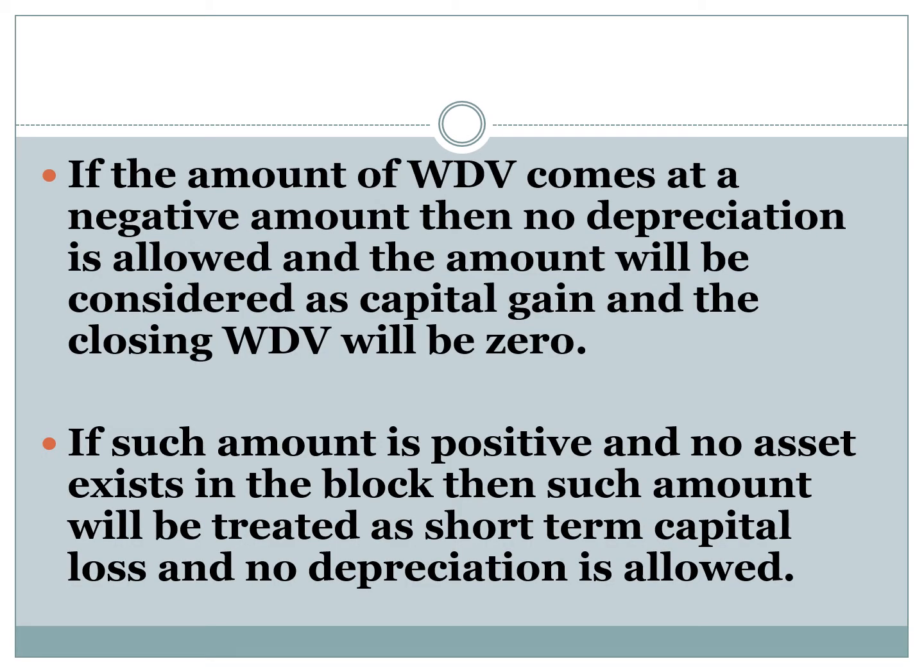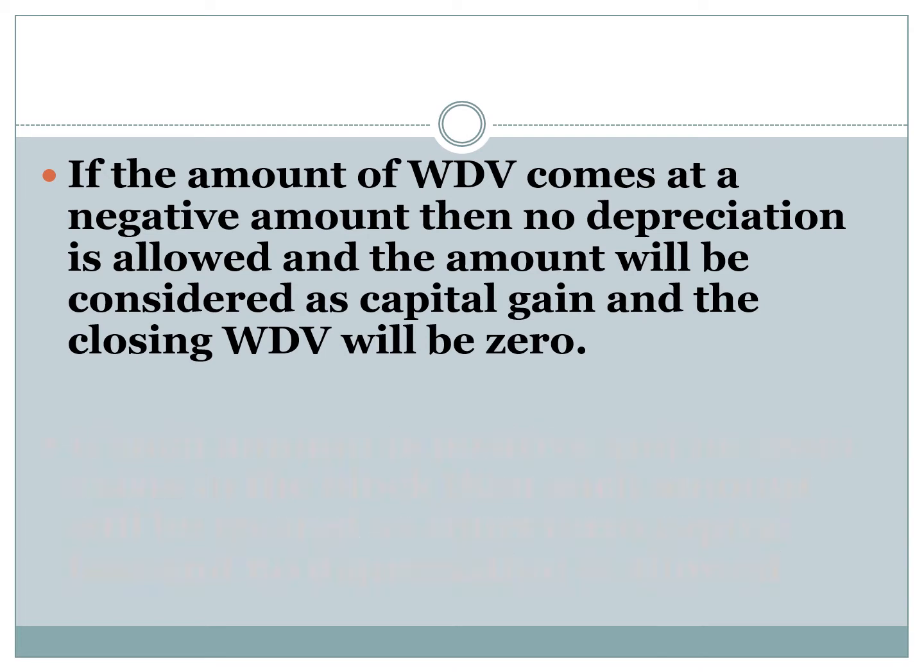If the written down value at the end of the year before depreciation comes at a negative amount, then no depreciation is allowed and the amount will be considered as a capital gain, and the closing written down value will be 0. Next, if the written down amount is positive and no asset exists in the block, then such amount will be treated as short term capital loss and no depreciation is allowed on such block of assets.